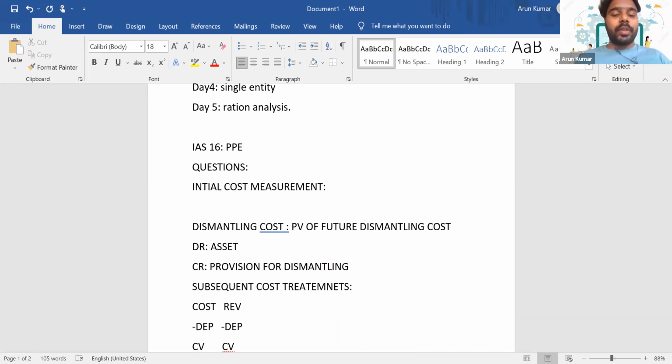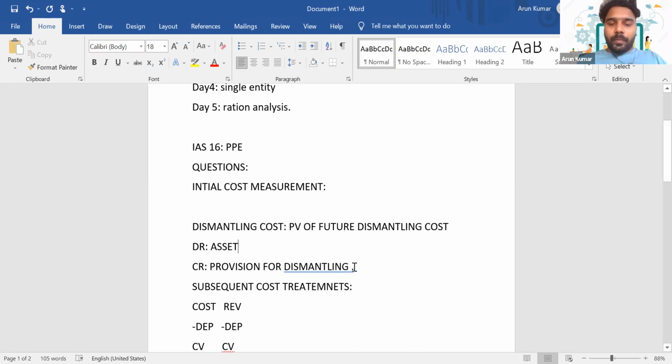Why do we need to create a provision there? Because we don't have any choice. Once the extraction is over, we have to do the restoration there. So in that scenario, we have an obligation, and it is probable that we have to incur it in the future, so we'll create a provision. This is the accounting treatment for dismantling cost. Whatever amount we have calculated as the present value of future dismantling cost will be accounted as part of your initial cost.